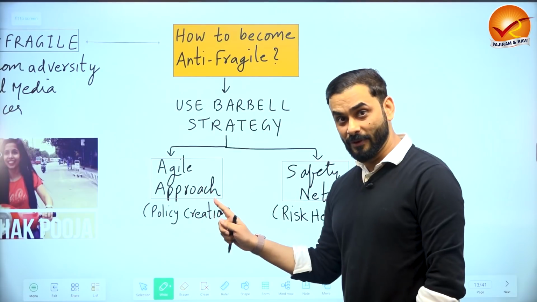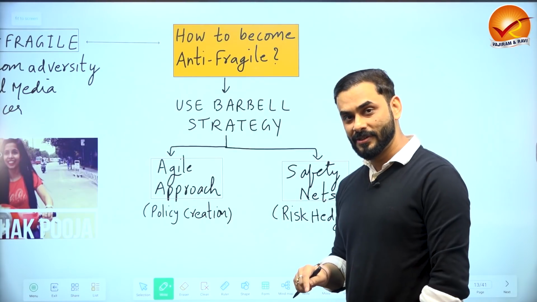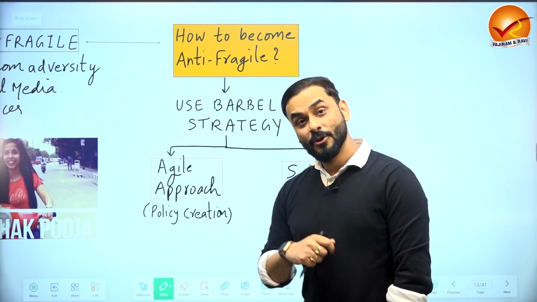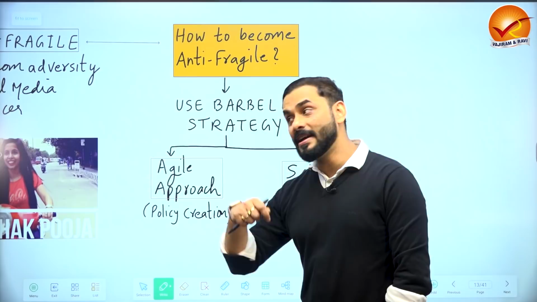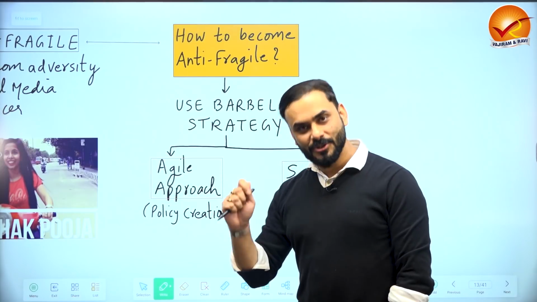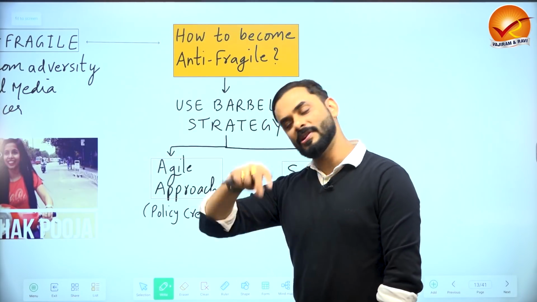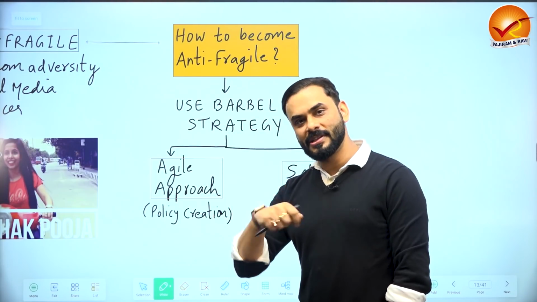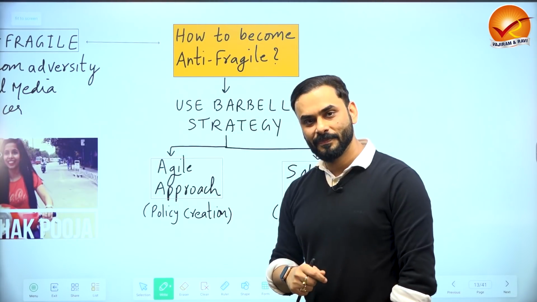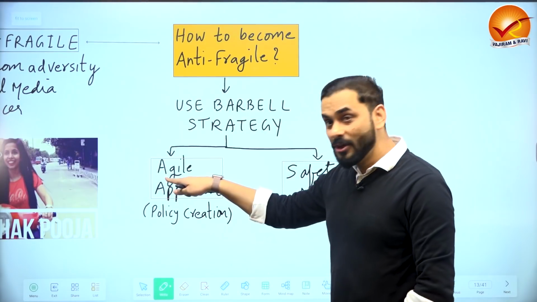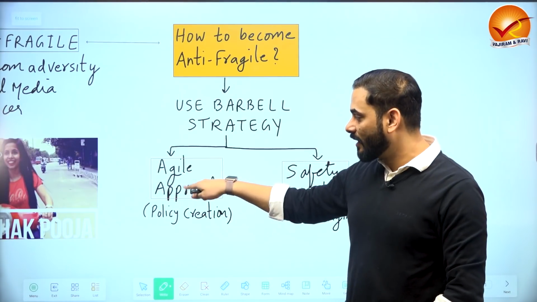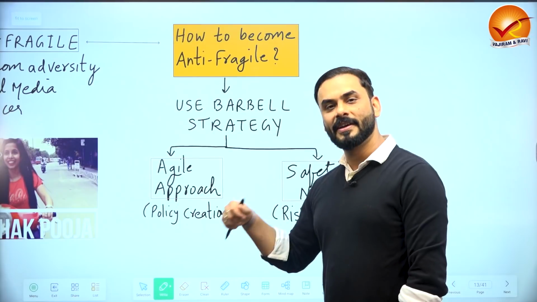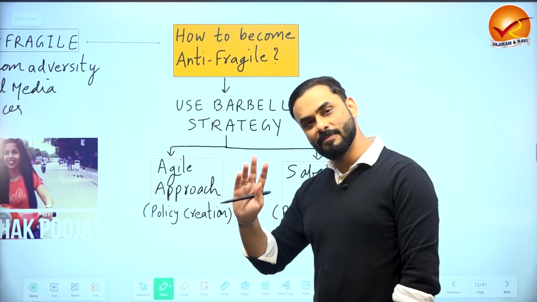But first you collect information and then you do risky things, you create policies. When you create policies, again take feedback. Based on the feedback, if you need to change your policy, keep changing. Even if you have to keep changing your policy one after another, keep changing it. Take some risks. But while you are doing all these things, this is called the agile approach. Collect data, create policy, and keep changing your policy.